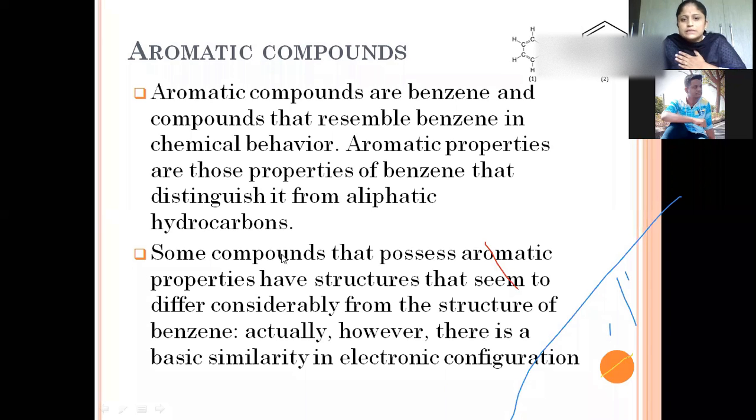Now, what are those compounds that possess aromatic properties? We have discussed just now the meaning of the word aromatic: they will give fragrance, and have structures that seem to differ considerably from the structure of benzene. Actually, however, there is a basic similarity in the electronic configuration. What is the meaning of this statement? All aromatic compounds generally will not resemble the structure of benzene, but during chemical behavior they will behave like the structure of benzene in terms of what? In terms of electronic configuration.